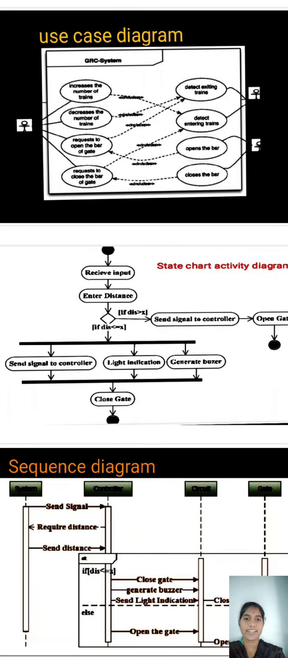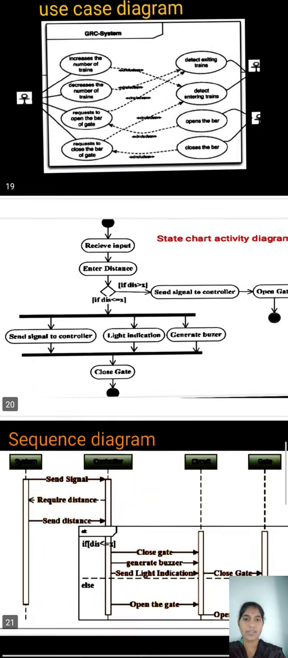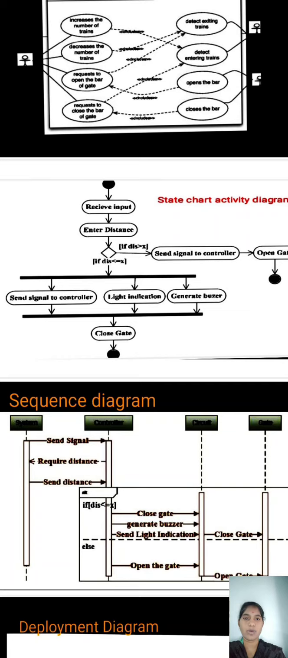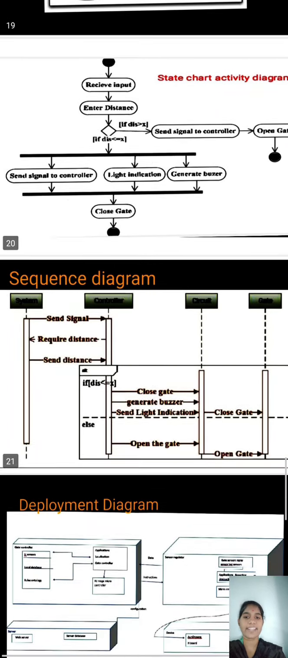State chart activity diagram. Here the state chart activity diagram shows how the project is interconnected and at how much distance the buzzer activates, and departure of the train when the gate opens. All these are included in the state chart activity diagram.